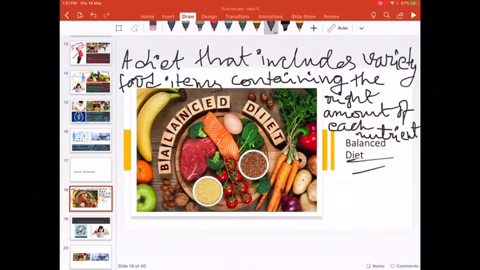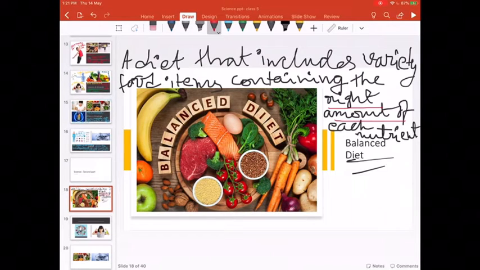No, I like bananas, I eat only bananas. No, it should not be like that. It should include variety of foods, like it should have bread, it should have butter, it should have rice, dal, fish, meat, it should have milk, and then it should have rotis, chapatis, that is whole grain food, right? Whole grain wheat food, that is roti, chapati. So it should include everything, and also this is very important, right amount of each nutrient.